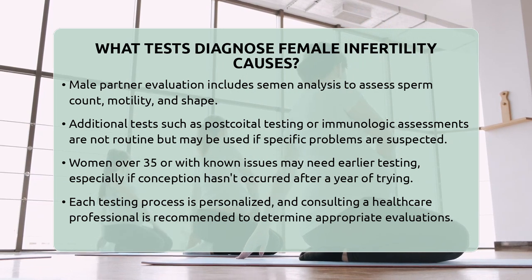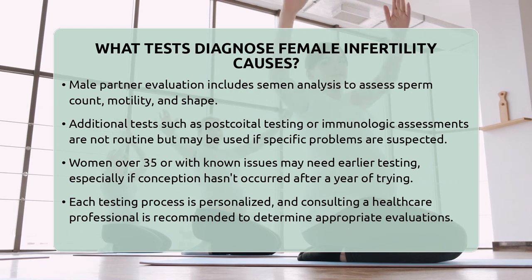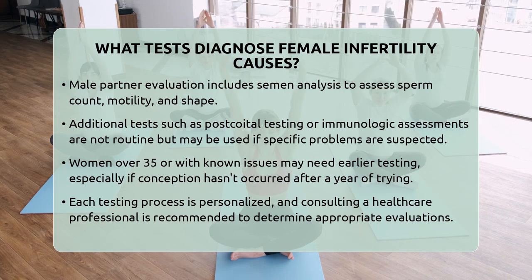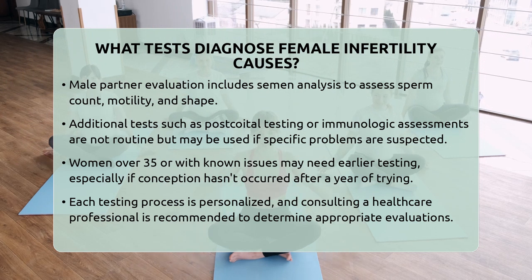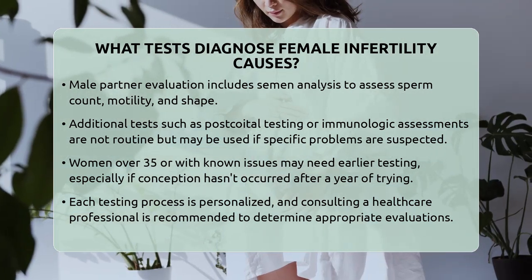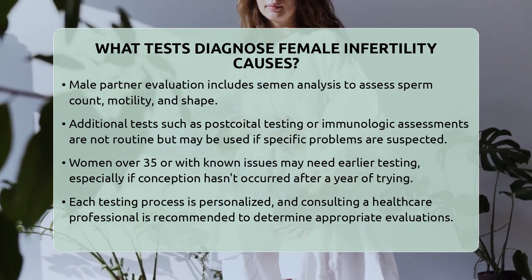The timing of these evaluations depends on individual circumstances. Women who haven't conceived after a year of unprotected sex should be evaluated, but women over 35 or those with known issues may need earlier testing. Remember, each case is unique, and these tests are tools to help doctors develop a personalized plan. If you're concerned about fertility, it's always best to consult a healthcare professional who can guide you through the appropriate testing based on your health history and circumstances.